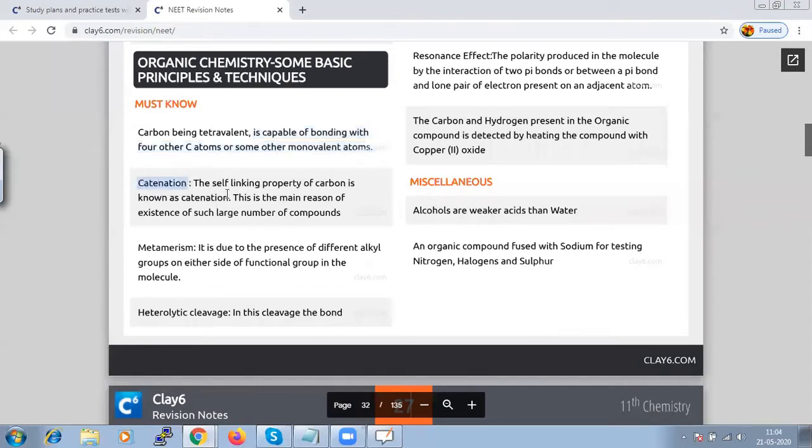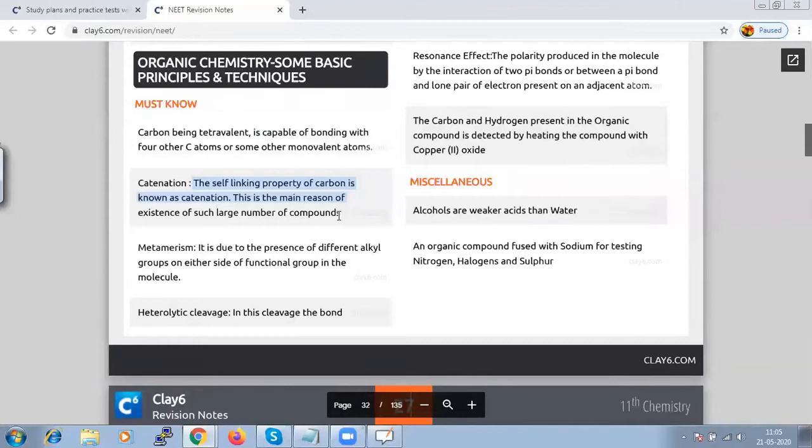This is a very unique property of carbon, the self-linking property of carbon, called catenation. This is the main reason for the existence of such a large number of compounds. Because of this tendency, carbon forms bonds with a large number of other elements and forms compounds.